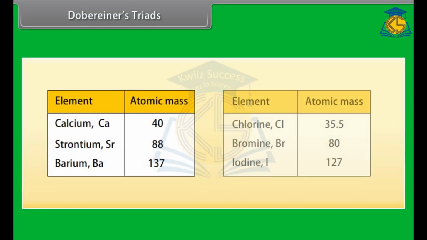For example, in a triad of calcium, Ca 40, strontium, Sr 88, and barium, Ba 137, the mean of the atomic masses of the first and third elements is equal to the atomic mass of the second element. That is, (40 + 137) / 2, which is 88.5 u.